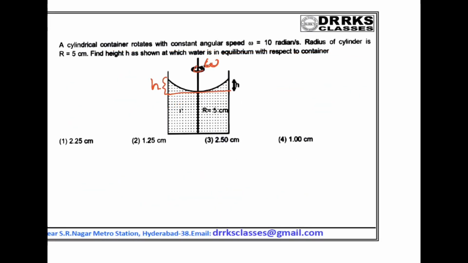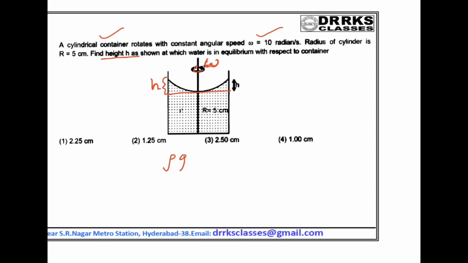So in this problem, a cylindrical container rotates with an angular velocity omega. So you have to find the height rise at the edge of this container. Okay. So this is based on Bernoulli's principle.